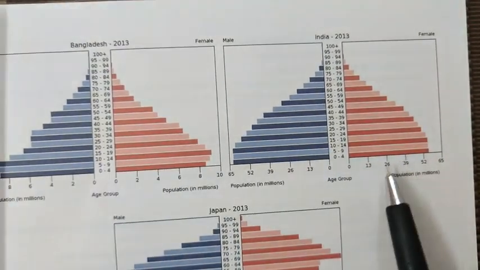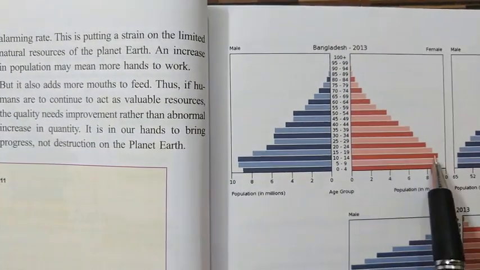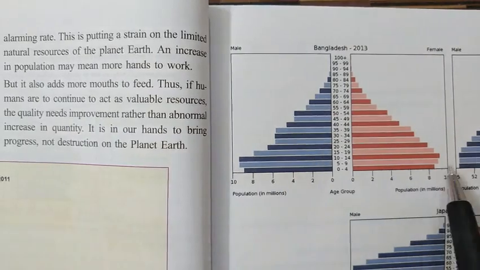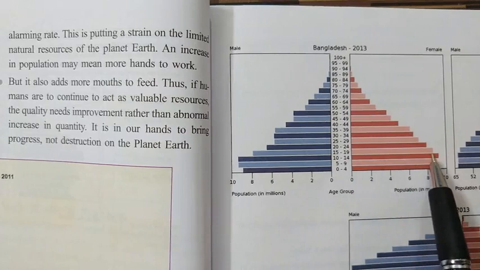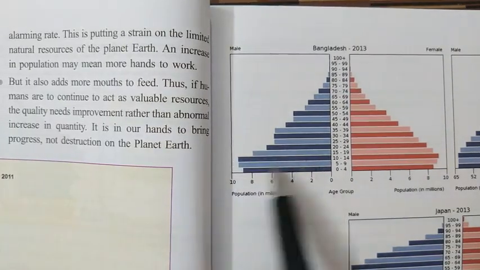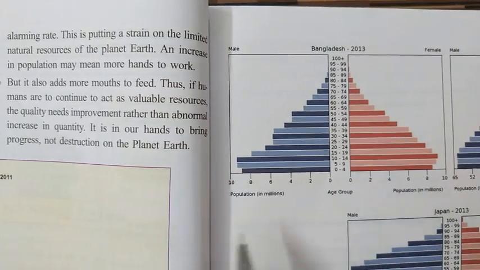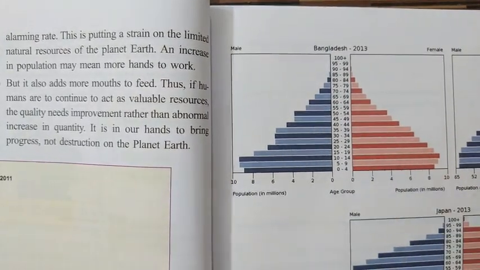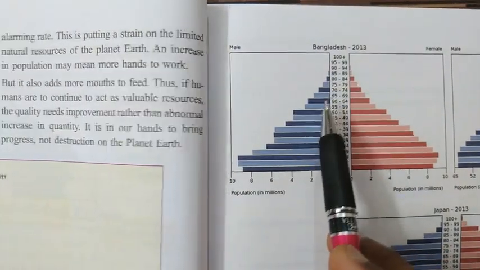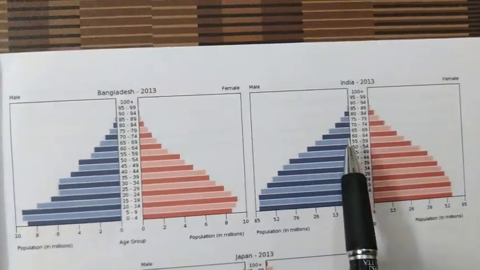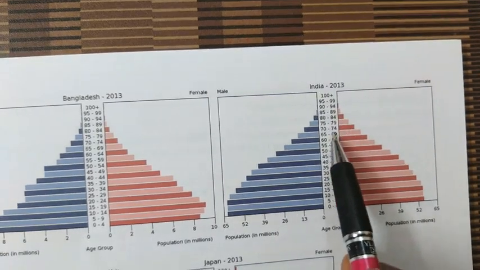Now the same thing you can find in Bangladesh. In Bangladesh the lower bars are much higher. That shows the birth rate is much higher. But the same thing, on the female side the bars are small, while on the male side the bars are much bigger. That shows the same story, the discrimination between the female and the male. And at the higher levels the bars are very, very small in both sections, not only in Bangladesh but also in India. That shows the life expectancy is not very high, very low actually.